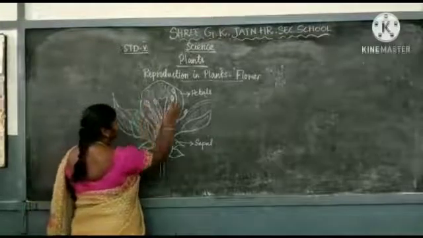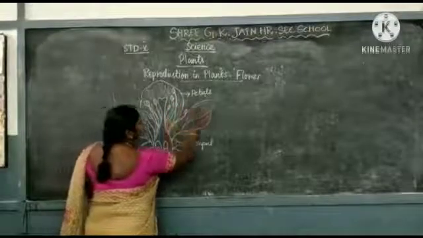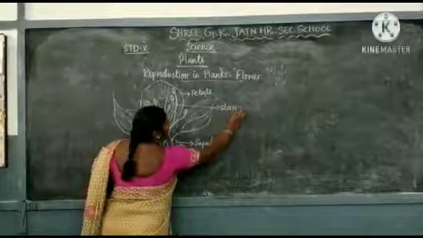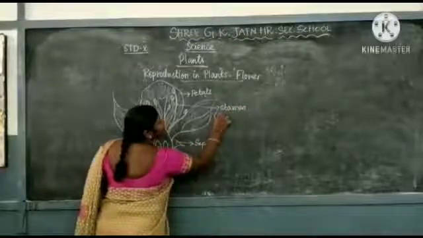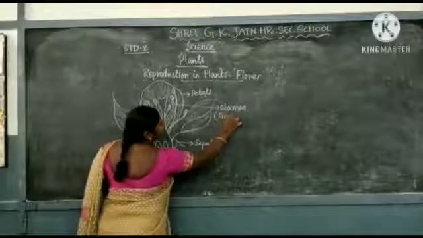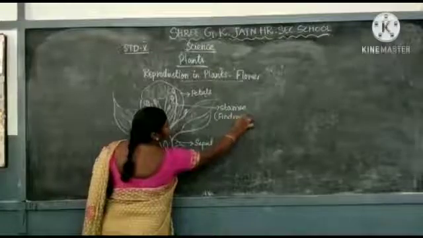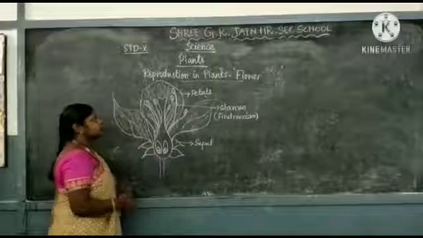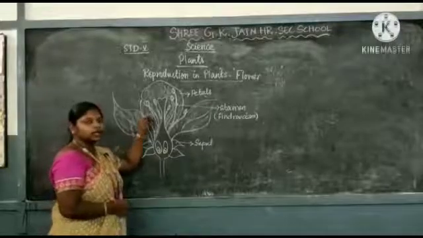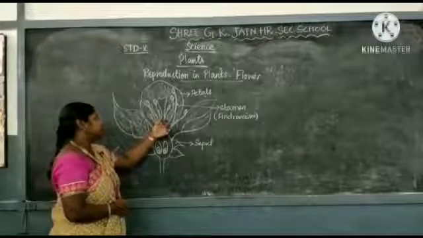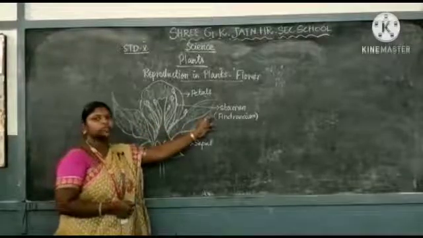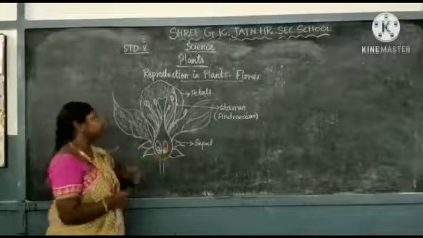This whole part is called a stamen, or it is also called androecium. This is the male reproductive organ of the plants.